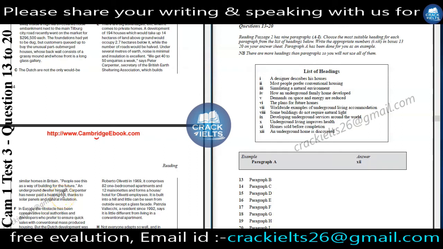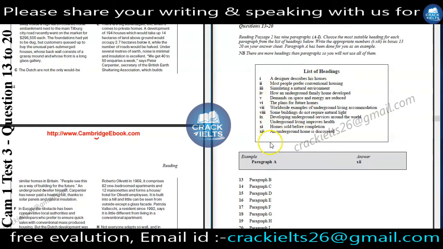Heating bill, that means energy, thanks to the solar panel and natural insulation. And here, by giving some information about the area, he is giving us information about the space, that now we do not require too much space and energy because we have all these underground services. And we will find our answer in this list of headings.